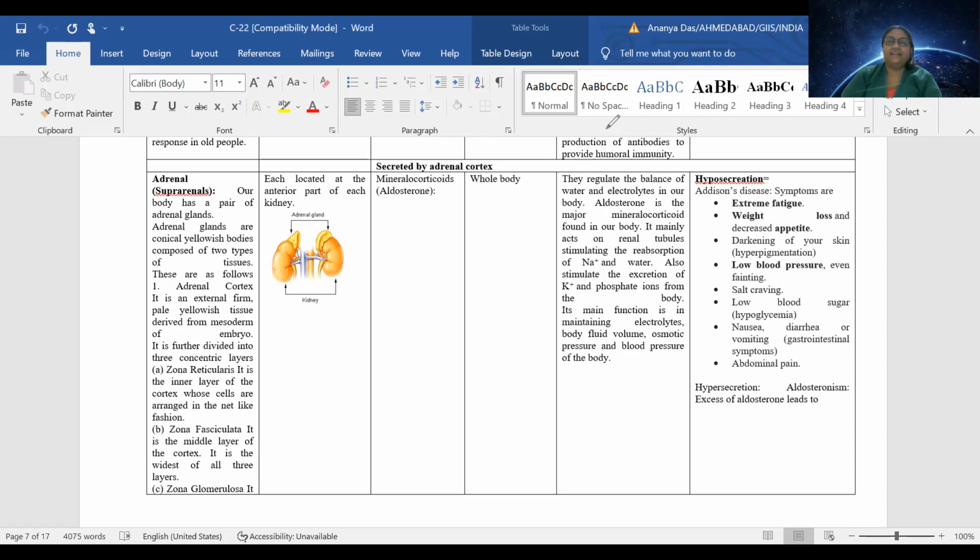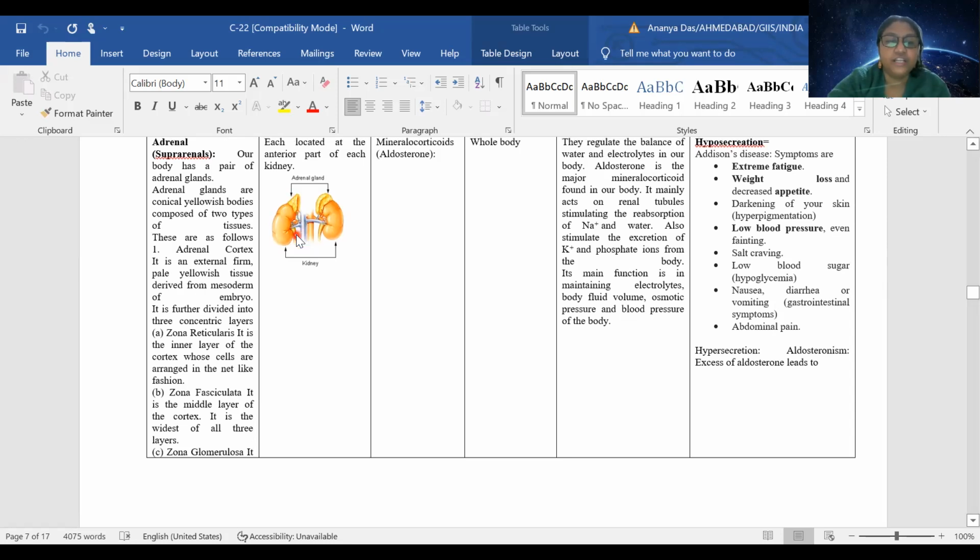The adrenal gland is in a pair. It acts as a cap of the kidney. Just by the top part of the kidney, this is how the kidney is located, and on top of it, like a cap, the adrenal gland is located. They are yellowish brown and made up of two layers. As I mentioned, the adrenal cortex is the external part, and I already mentioned that it is derived from mesoderm.